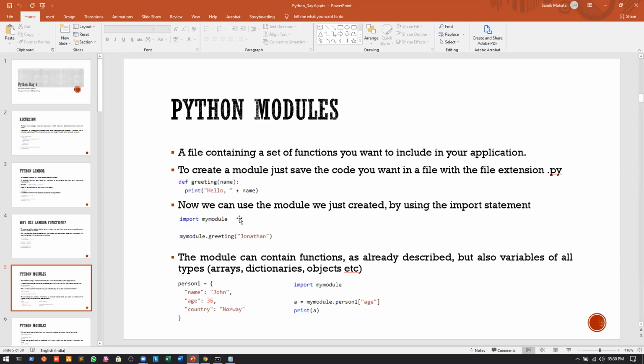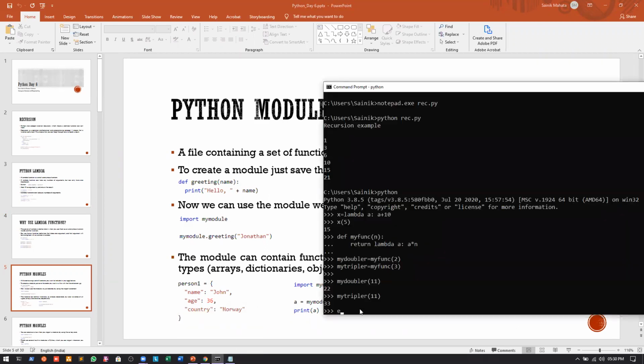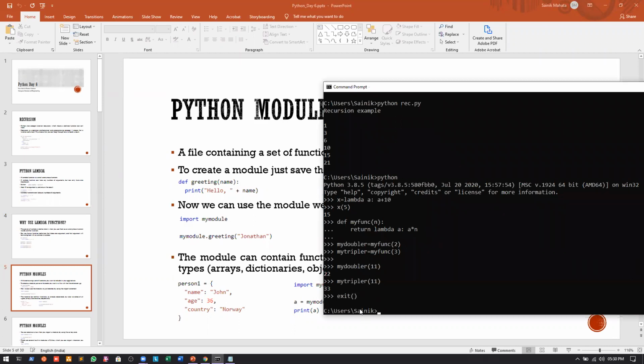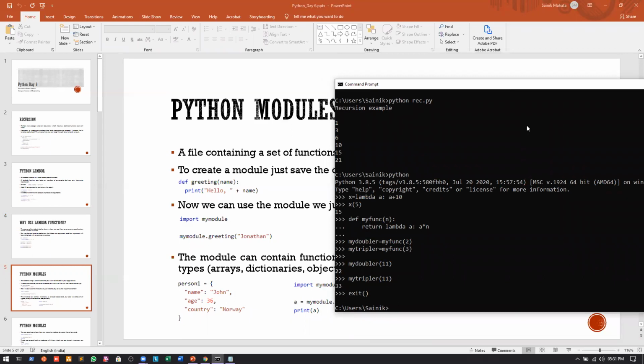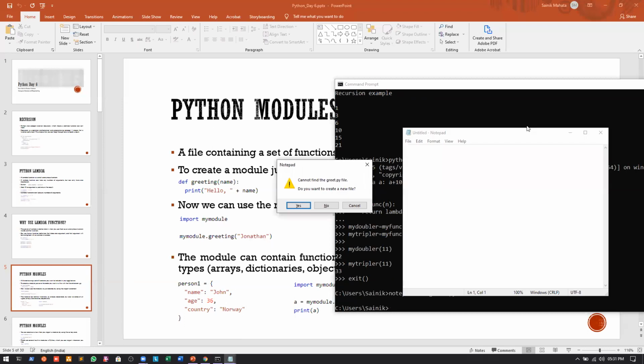Now let us see what we can do here. Suppose we write exit, and save it as greet.py. We write notepad.exe greet.py.